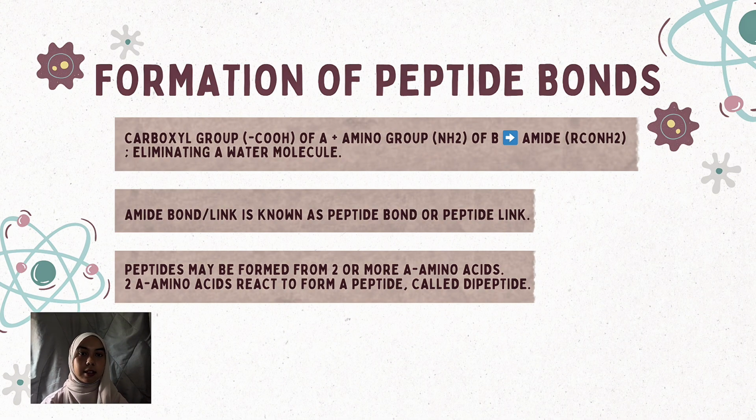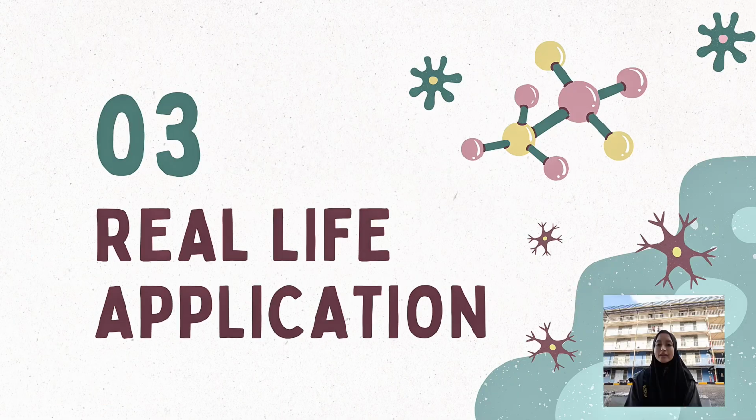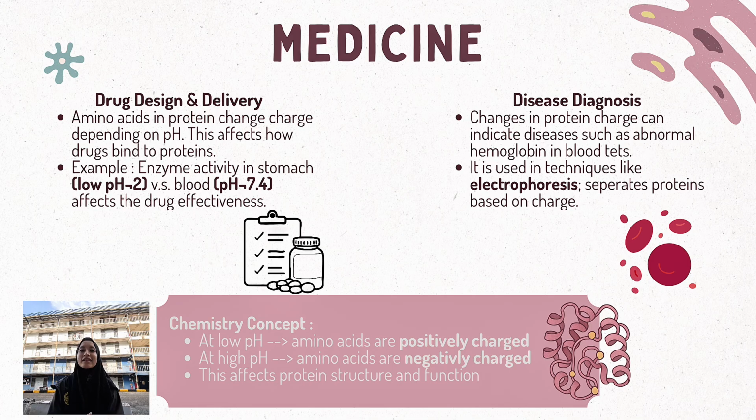A peptide may be formed from 2 or more amino acids. When 2 amino acids react to form a peptide, it is called a dipeptide. Next, we will dive into real-life applications of the charge of amino acids. First, let's look at medicine.